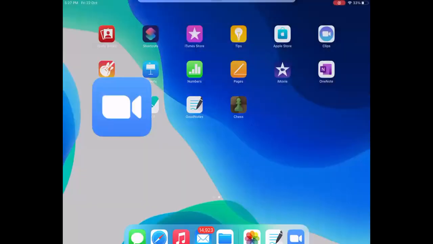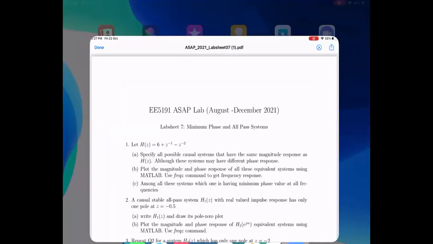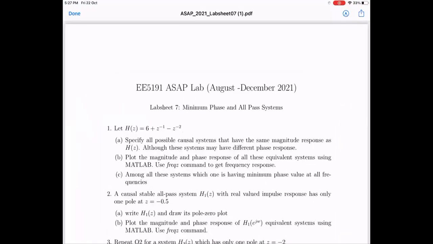Are you able to see the shared lab sheet now? Yes, sir. Okay, let me briefly discuss again. Why has the discussion of minimum phase and all pass come?